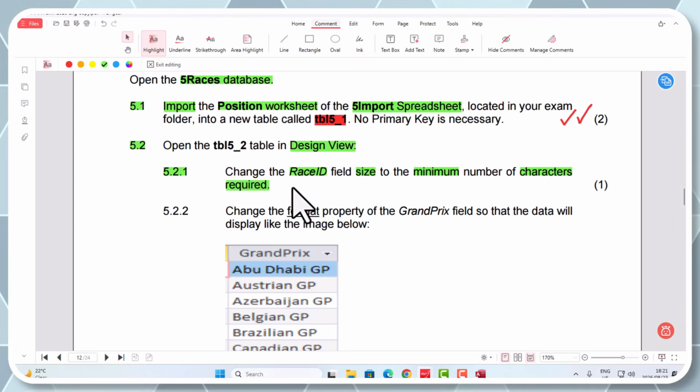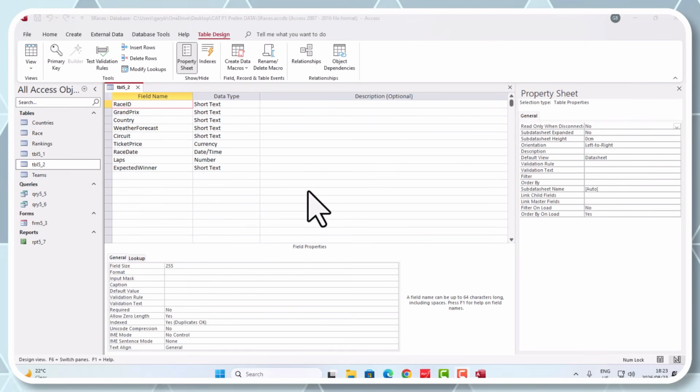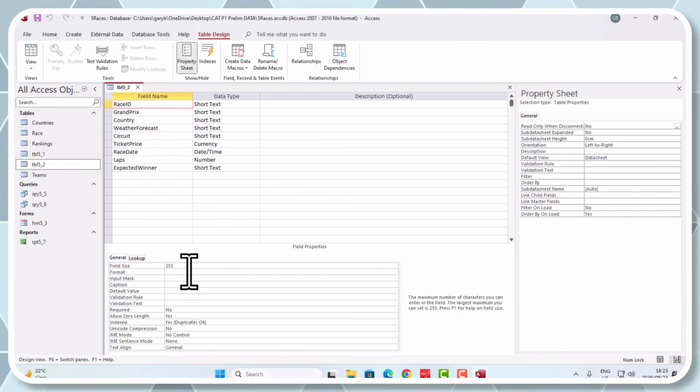So we are looking at the race ID field size to the minimum number of characters required. Now the question is, how did I determine what the minimum size was? Because this is just a text field. You see it says here field size, and it's set to 255. For that, guys, we're going to have to actually open up the table and look at it.